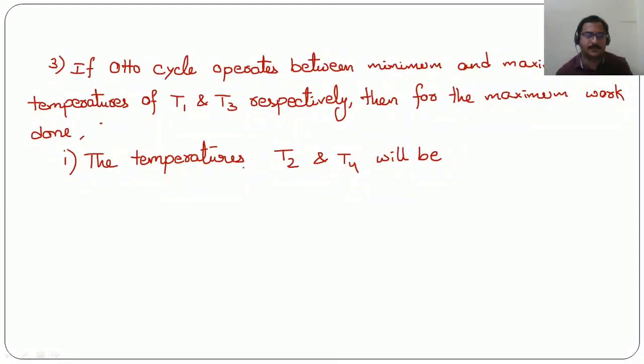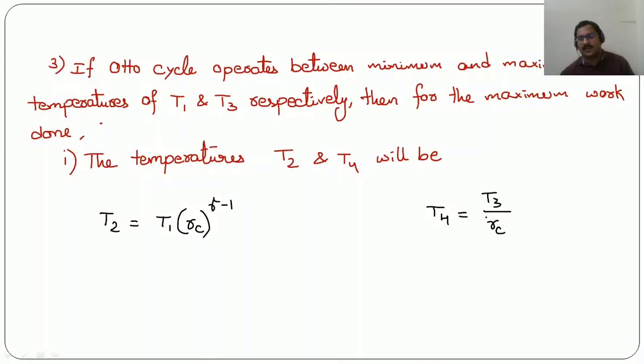So here in this particular point it was said that if Otto cycle is operating between minimum and maximum temperatures of T1 and T3 respectively, then for maximum work done what will be T2 and T4. See, T2 can be written as T1 into RC power gamma minus 1, and we can write T4 is equal to T3 by RC power gamma minus 1.